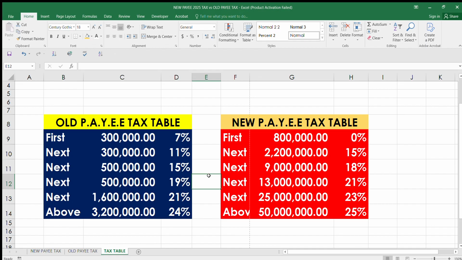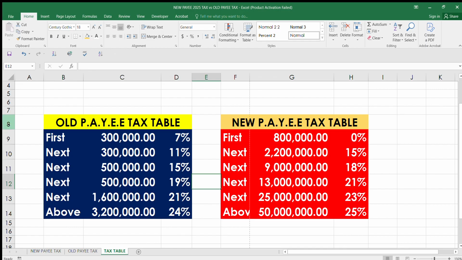In this video, I want to show you the difference between Nigeria's old Pay As You Earn tax and the new Pay As You Earn tax law as amended 2025. Beginning with the tax table, the previous tax table says every individual earning a minimum of 300,000 and above is subject to tax, while the new law states that if you are earning a minimum of 800,000 or below per annum, you will not pay